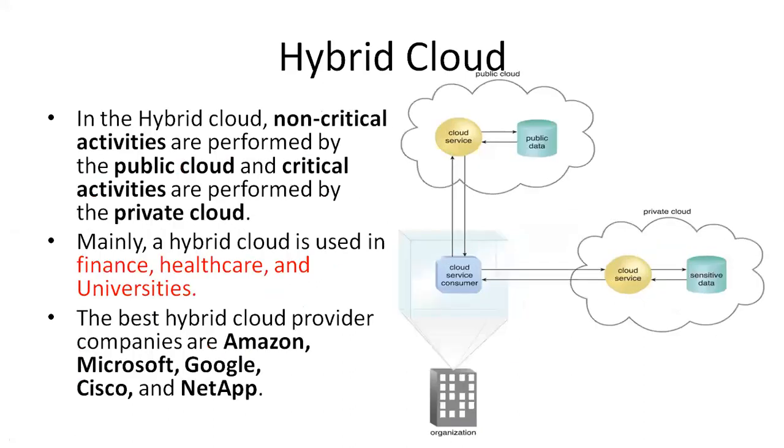In the hybrid cloud, non-critical activities are performed by the public cloud. Critical activities and sensitive data activities are performed by the private cloud. Is it clear? Whatever sensitive data is operated or managed by using the private cloud, insensitive data is managed by using the public cloud. The hybrid cloud is used in finance, healthcare, and universities. The best hybrid cloud providers are Amazon, Microsoft, Google, Cisco, and NetApp. This is something about the hybrid cloud.